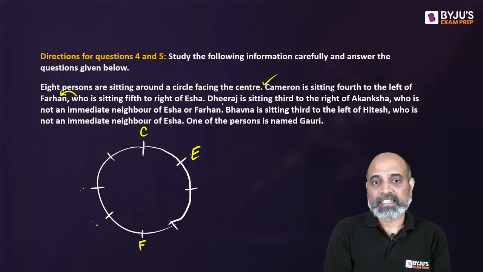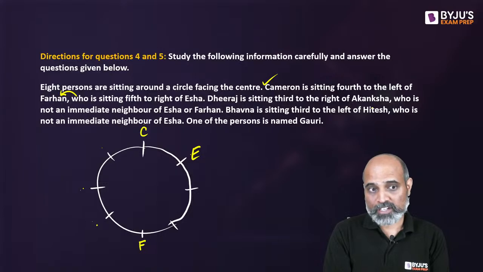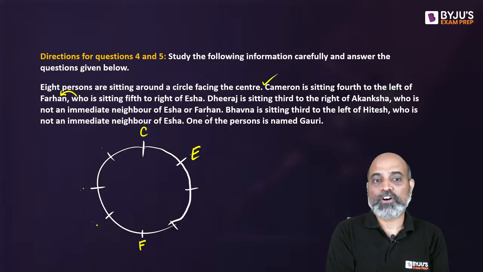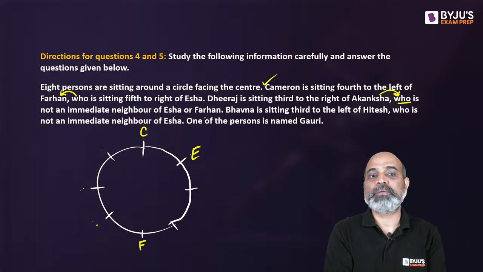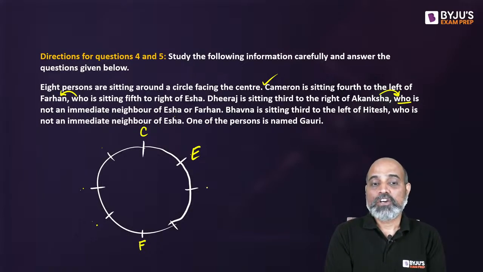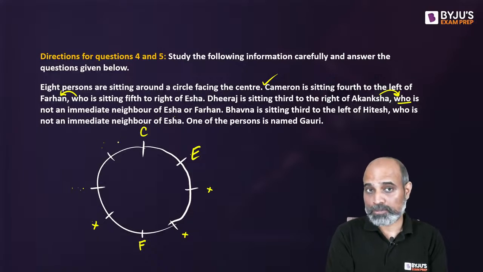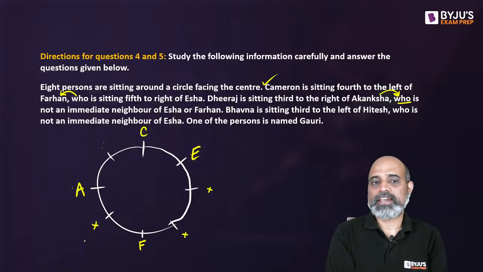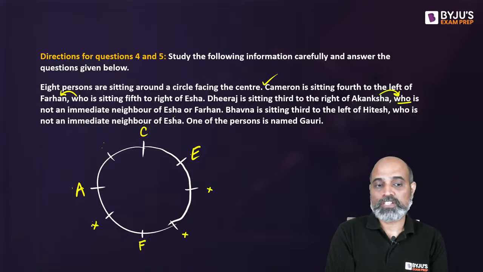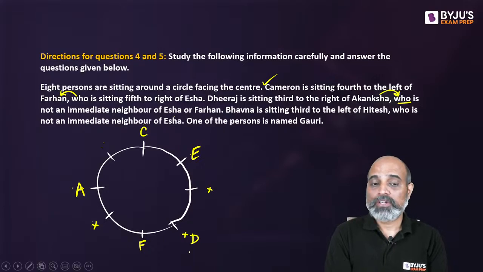Next, Dheeraj is sitting third to the right of Akansha, who is not an immediate neighbor of Isha or Farhan. See, again we have a comma, that means Akansha should not be an immediate neighbor of Isha or Farhan. So Akansha can't be seated here, Akansha can't be seated here, Akansha can't be seated here. So Akansha has these 2 places to go, right? Let's start from one place. Suppose Akansha goes here, then Dheeraj is sitting third to the right of Akansha. So first right of Akansha, second right is Farhan, third right is where Dheeraj will go, right?